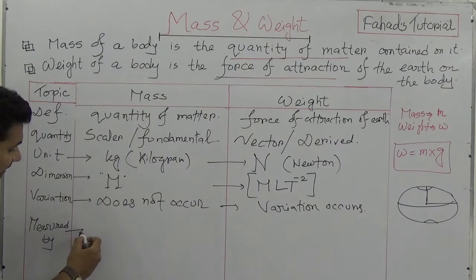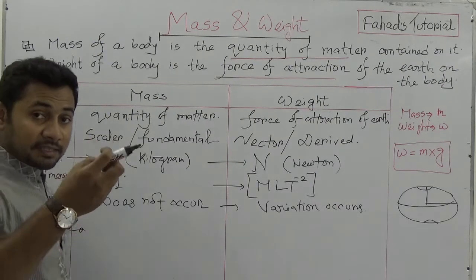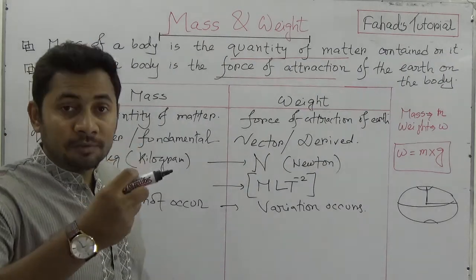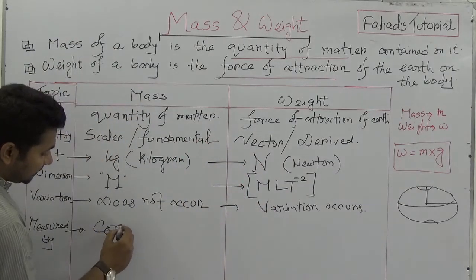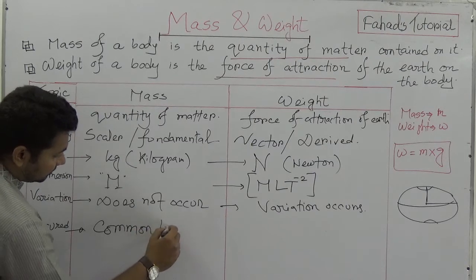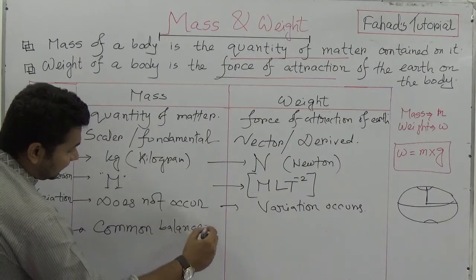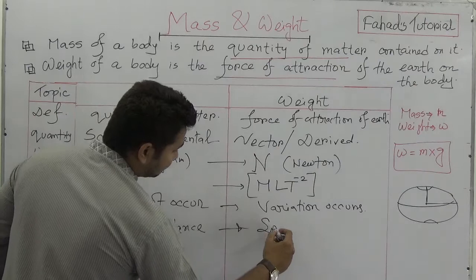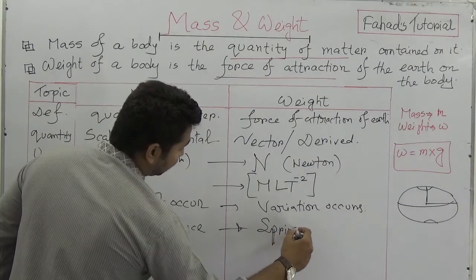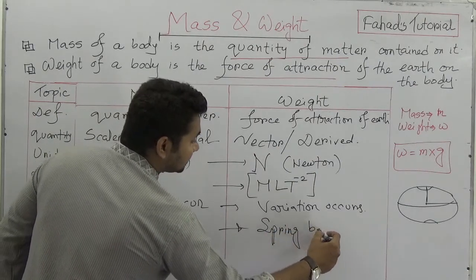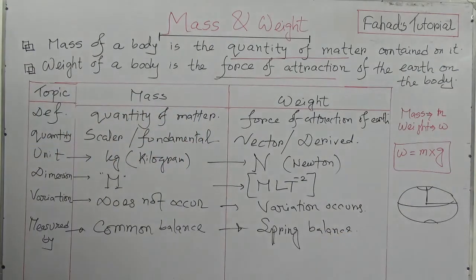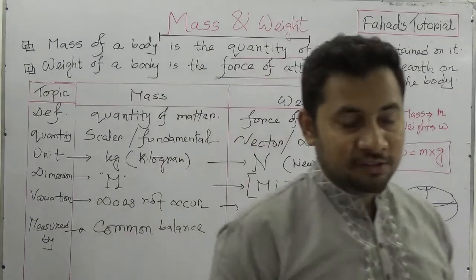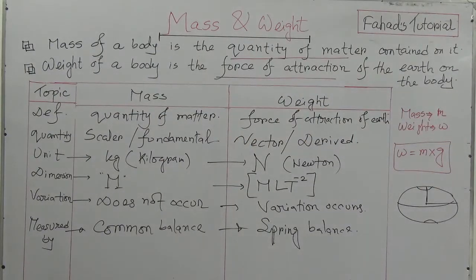Mass is measured by the common balance with some standard masses, and weight is measured by the spring balance. This is important. So I have only provided a very primary lecture on mass and weight.